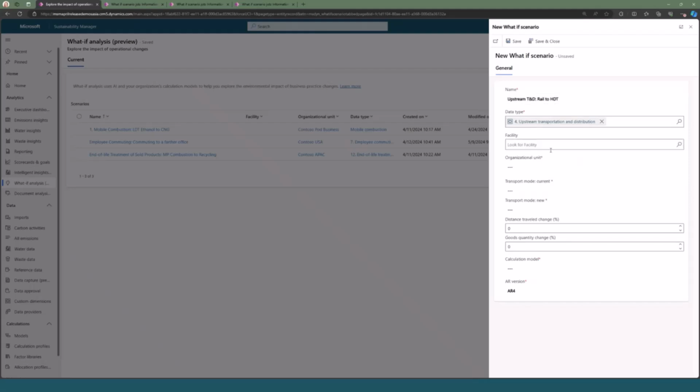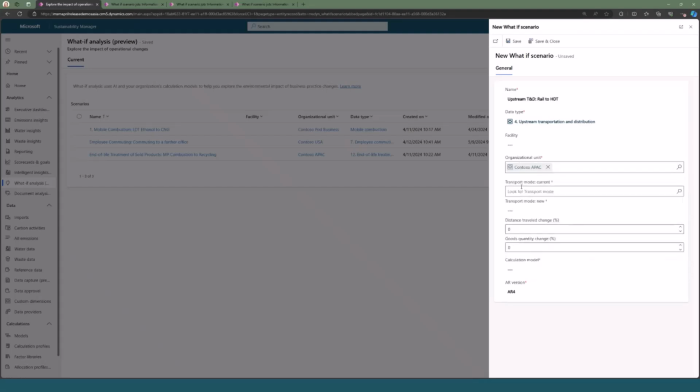You'll see that when you select a data type, it changes the fields that you see below. The organizational unit facility will always stay, but the fields below it will be tailored to that particular scenario. From there, you're able to customize the inputs. For this one, let's say we wanted to take a look at Contoso APAC for our organizational unit for our upstream transportation and distribution. Now we can choose the transportation mode that we historically have used for this organizational unit. It looks like rail is the one that I had looked at here.